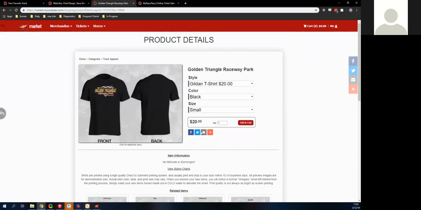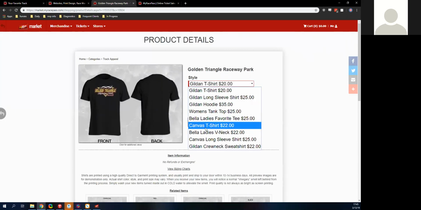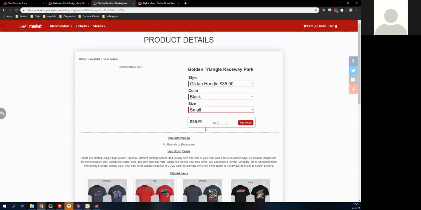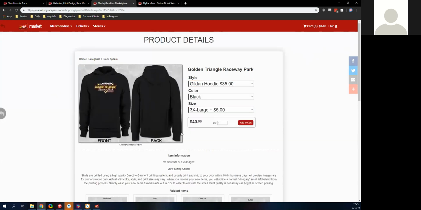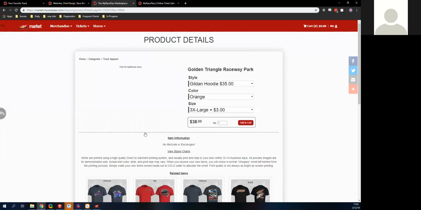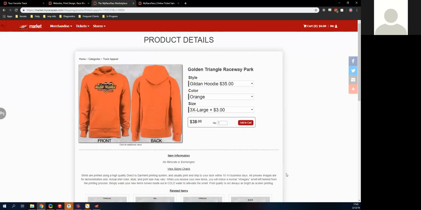See all of our different size options available that we would want to go with. Let's go with a hoodie. We want that to be 3X and orange. Yeah, just that easy.